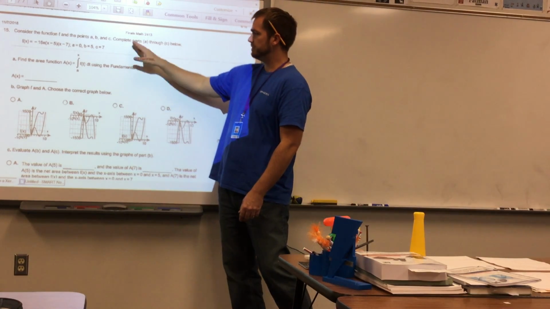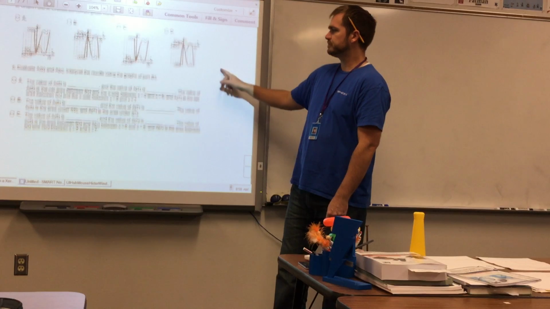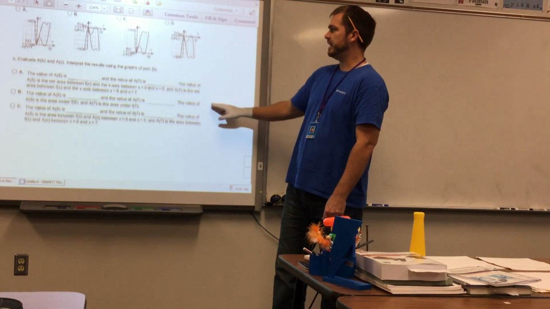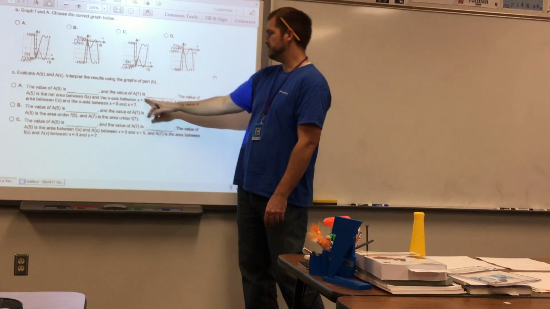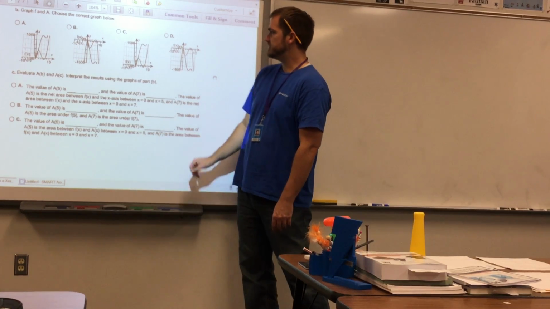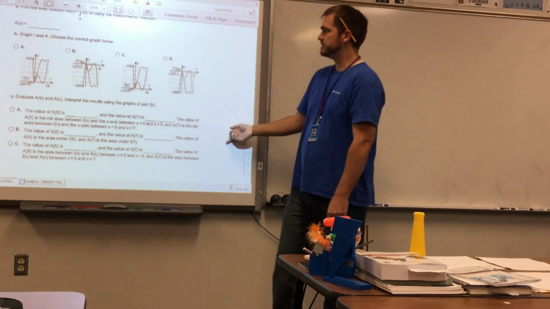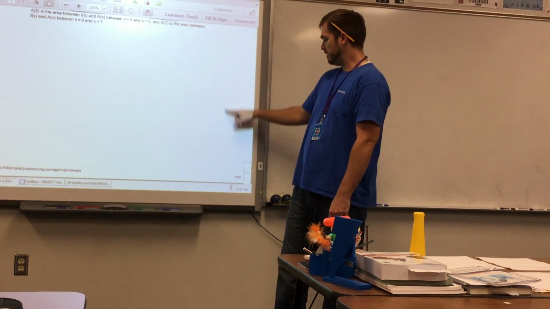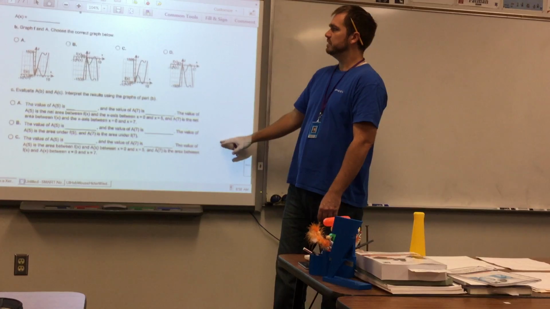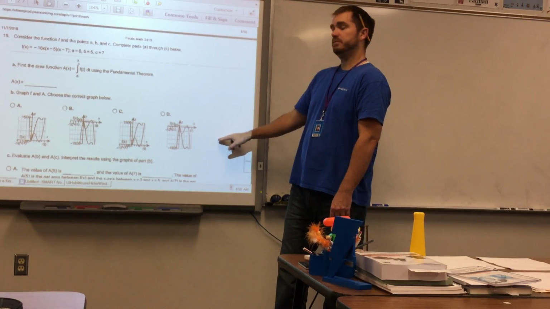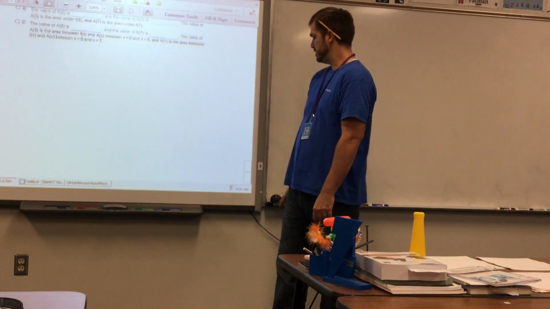Some stuff using the fundamental theorem of calculus. Looking at some graphs and doing some analysis based on this being an area function. Oh, and that's it, for a total of 15. Okay.